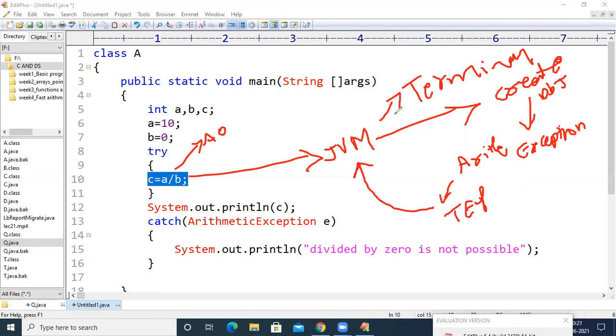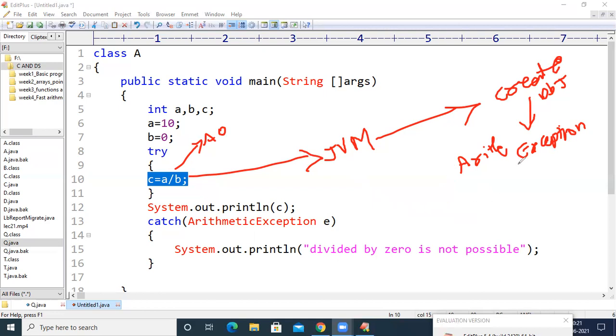Okay, so now let us see what will happen if there is a handling procedure. If there is a handling procedure, one should identify that object and one should handle that object. The identification of the object is taken care of by this try block, and this catch block is going to handle such an object.